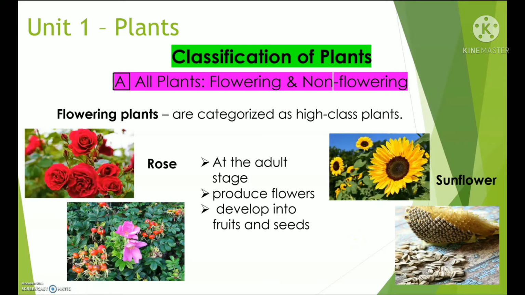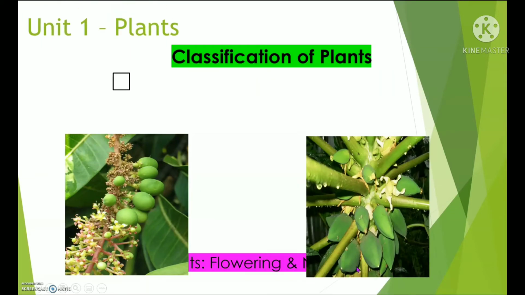Okay, so at what stage do flowering plants produce flowers? Very good. At their adult stage. And after producing flowers, what would they then develop into? What do these flowers become? Very good. Fruits and seeds. Okay, let's see more examples.